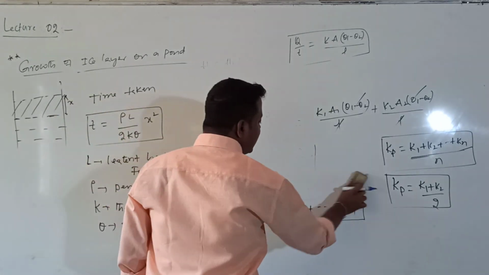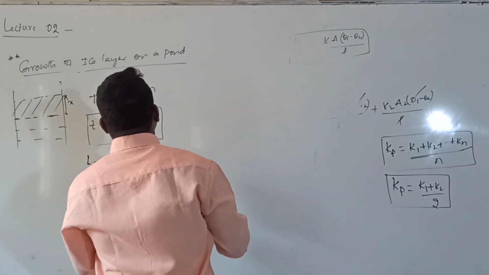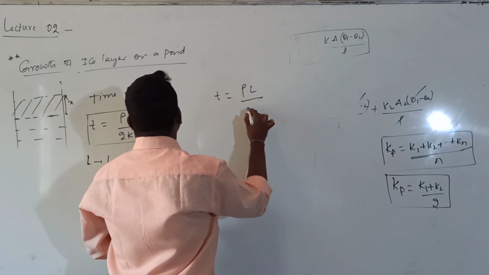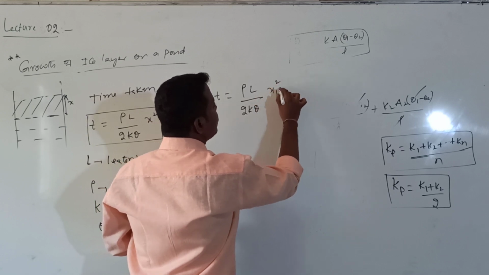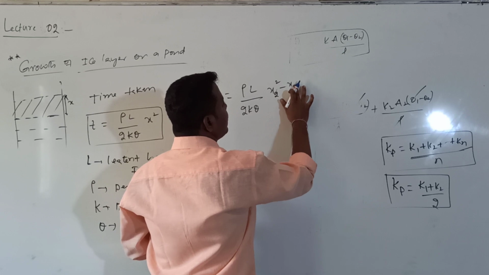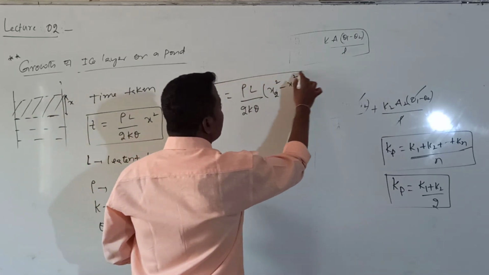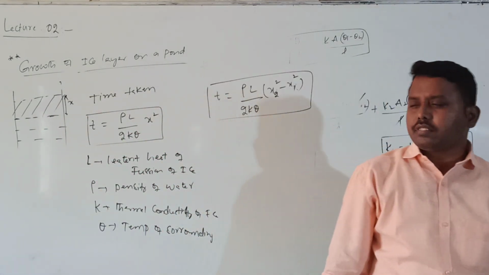Whenever the thickness was initially x1, to increase the thickness to x2, the time taken is T equal to rho into L divided by 2 into k into theta into x1 square minus x2 square. Otherwise, if x2 is greater than x1, then x2 square minus x1 square. This is the formula for calculating the time taken.